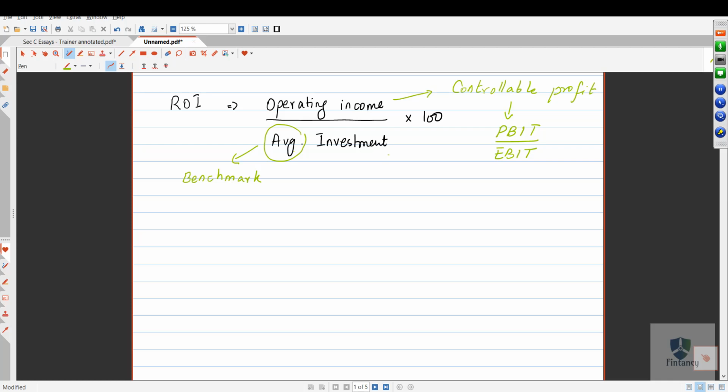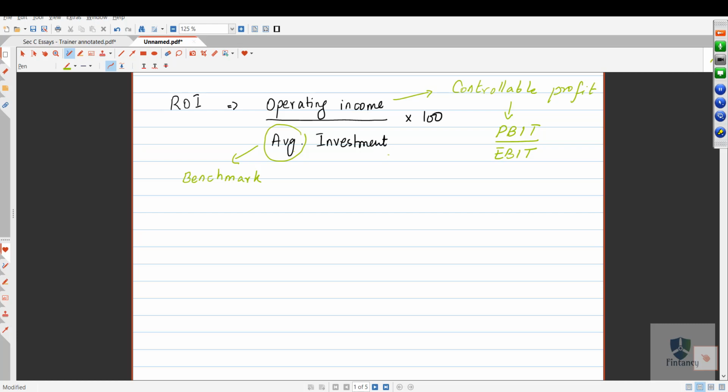You will also study this in CMA Part 2: when the numerator comes from the income statement and the denominator from the balance sheet, you have to take the average of the balance sheet figure. Why? Because if you take the closing figure, maybe just before the year end there is some major change in investment, so definitely that figure you are not using throughout the year, right?